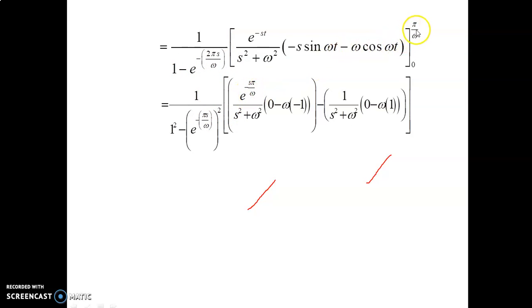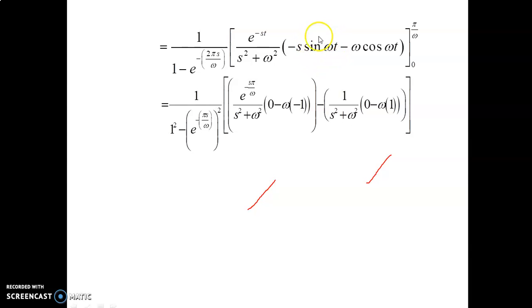Next we want to apply this upper limit, that is t equal to pi by omega. e power minus s pi by omega divided by s square plus omega square into minus s into sin omega into pi by omega. Omega are cancelled. We get sin pi.